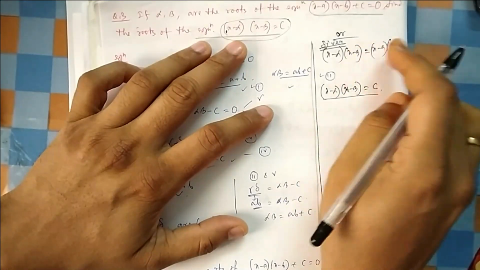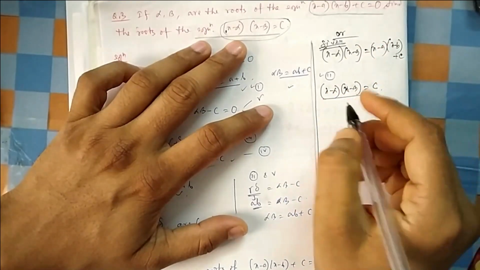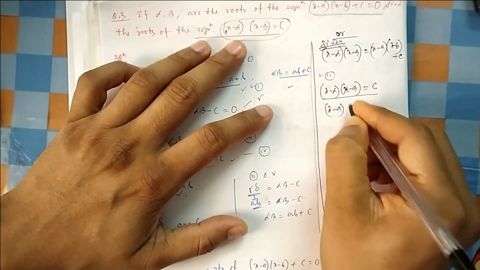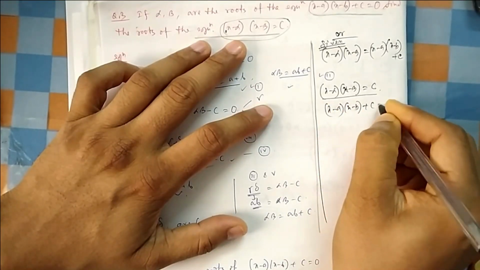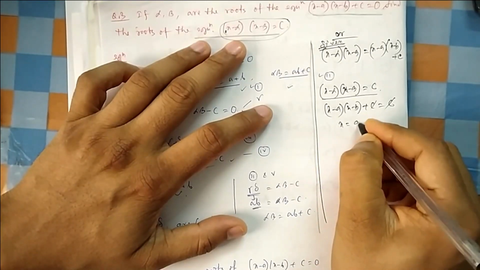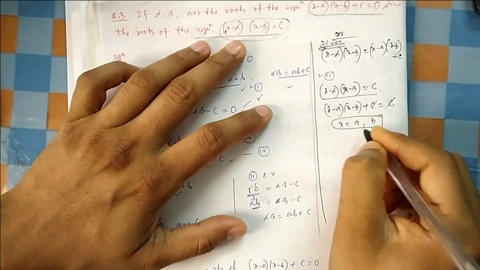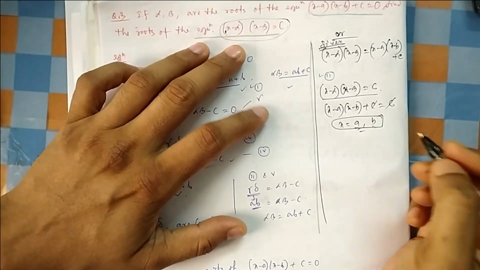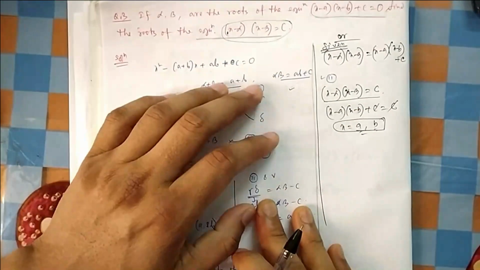So let me put the values from here, x minus alpha, x minus beta here. So what I can put: x minus a into x minus b plus c equal to c, c gets cancelled. From here, x equal to a or x equal to b. So the roots are simply a and b. So no need to go by this method. This is also another method I will explain.